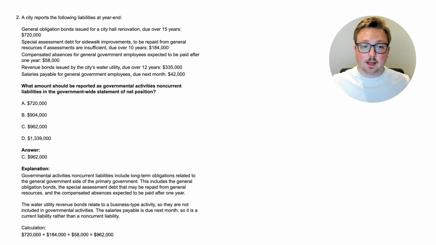So we take that $720,000, we take the $184,000 and the $58,000, add them all up together, and that gives us $962,000 of non-current governmental activity liabilities. So again, not too difficult once you can kind of distinguish between general governmental activities and business type activities, and we're going to keep learning how to do that throughout this video. Let's go to the next question.